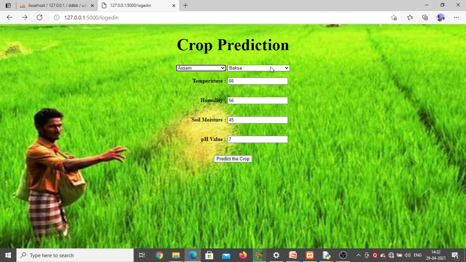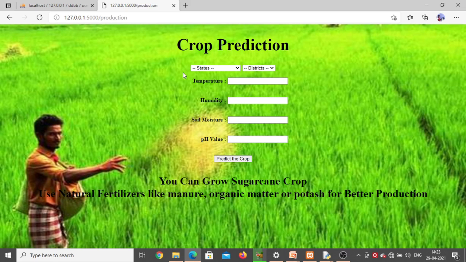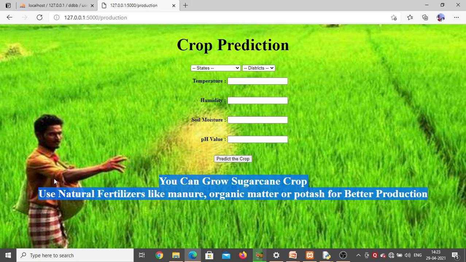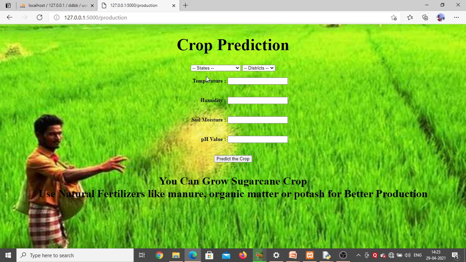it was not selected properly. So click on predict. It will show that you can grow sugarcane crop based on whatever values you entered, and based on the pH value it will suggest using natural fertilizers like manure, organic, potash and so on. It depends on the pH value.